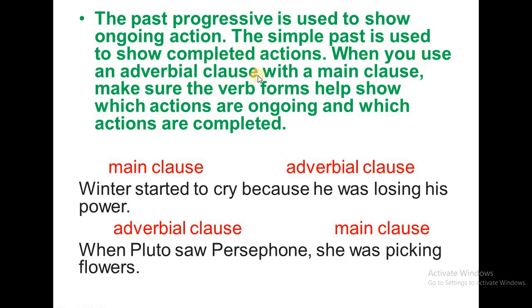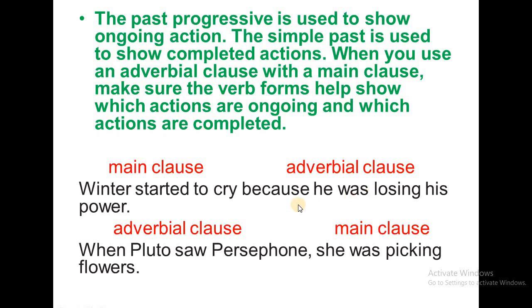When you use an adverbial clause with a main clause, make sure the verb forms help show which actions are ongoing and which actions are completed. Now, Winter started to cry because he was losing his power. So Winter started to cry is past simple. Is it ongoing action or completed action? It's completed action because it's past simple. In the other part we have was losing, which is past progressive, so this one is ongoing action.